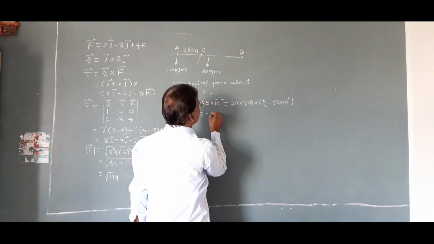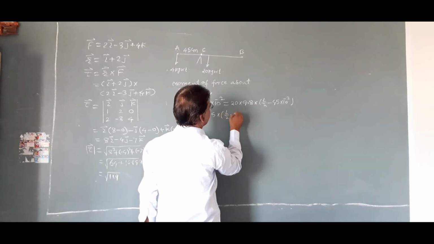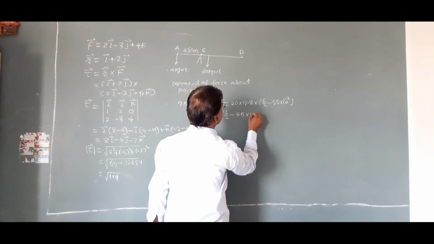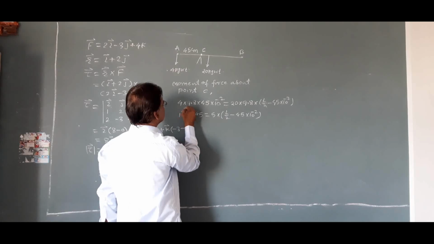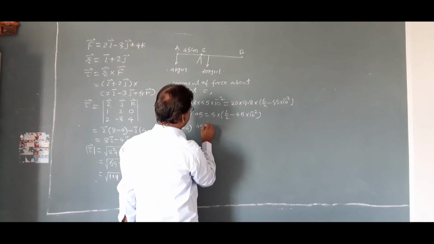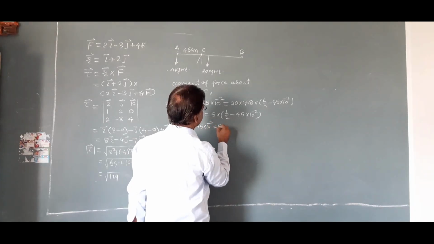Here is 5 into L by 2 minus 45 into 10 to the power minus 2. Here is 10 to the power minus 2. That is equal to 45 into 10 to the power minus 2 is equal to 5 into,